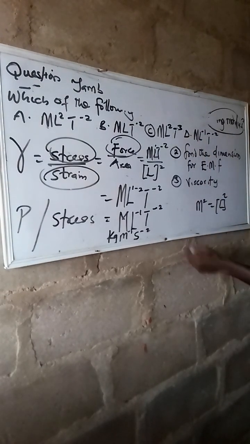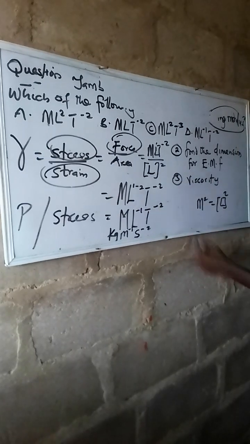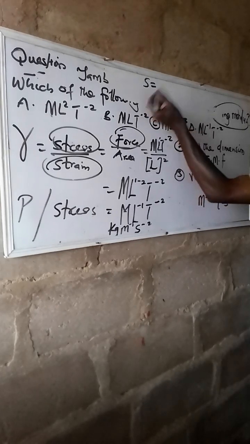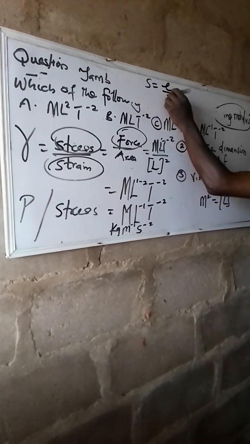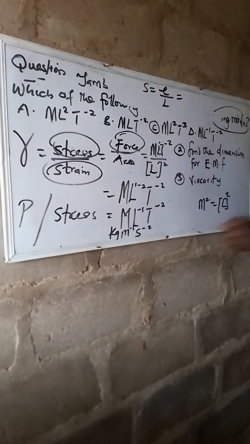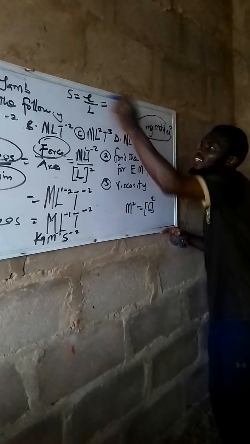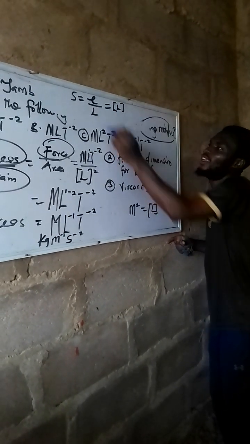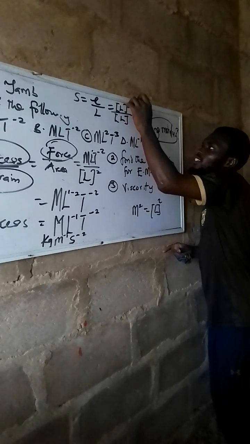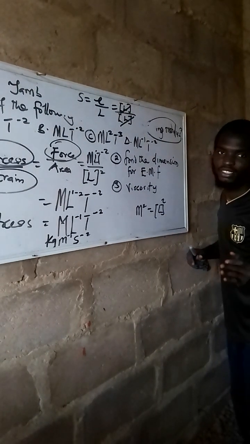Since you have done something on stress, what remains is strain, for us to get what we are asked to solve, as JAMB requested in the question. Now strain is what? Don't think of anything, strain is extension over length. Anything extension is length. The dimension for extension will be L. The dimension for length will be L. Divided, L cancels L. It is dimensionless.